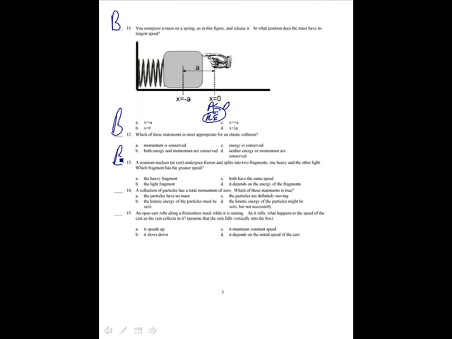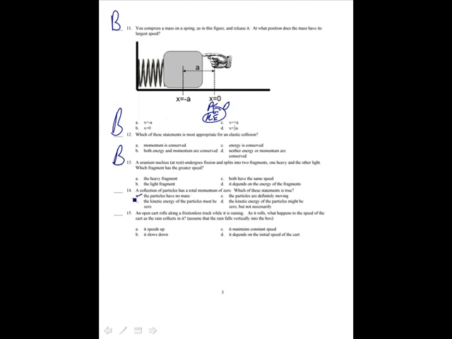A collection of particles has a total momentum of 0. Which of these statements is true? Just because the momentum is 0 does not mean that they're at rest, because momentum is a vector quantity. So it doesn't mean that the kinetic energy has to be 0.